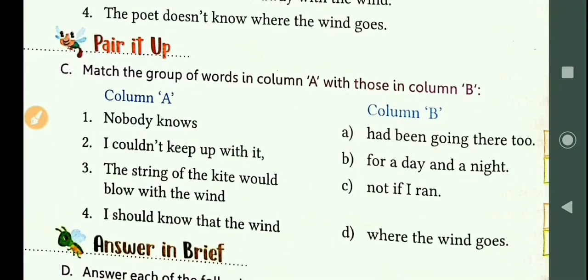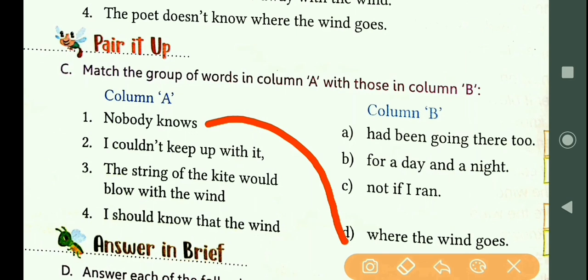Pair it up. Question number C. Match the groups of words in column A with those in column B. तो column A को column B के साथ match करना है, pair करना है. So question number 1. Nobody knows where the wind